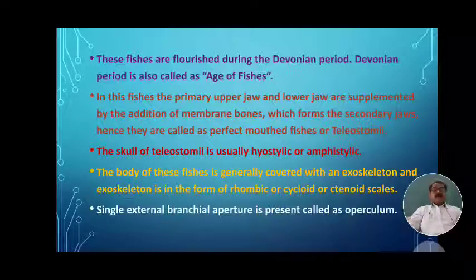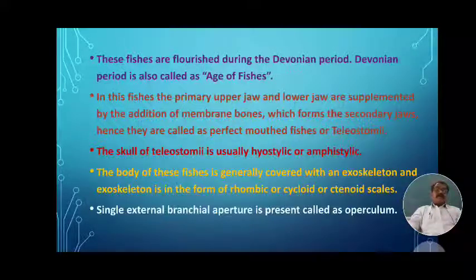The body of these fishes is generally covered with an exoskeleton, in the form of rhombic, cycloid or stenoid scales.